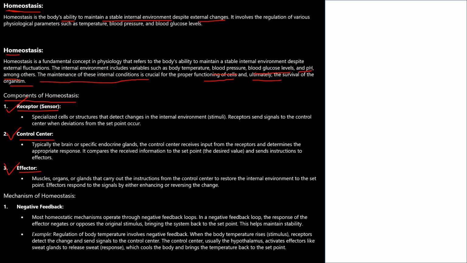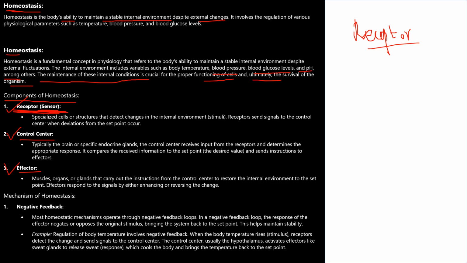How? It is by the receptor or sensor. Okay, dear students, please appreciate this. Receptors or sensors detect the change. What is the change? What is the abnormal? Normal is 35 degrees Celsius. In hot conditions, when you go outside of the home for half an hour, the body temperature will rise due to the hot condition.